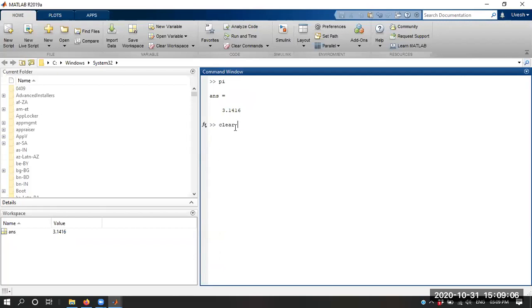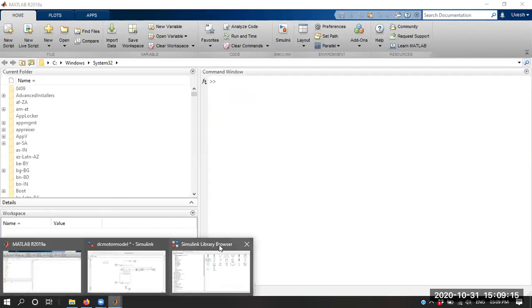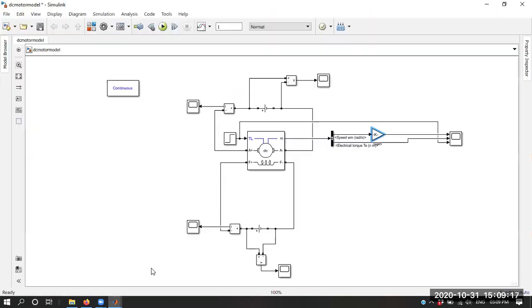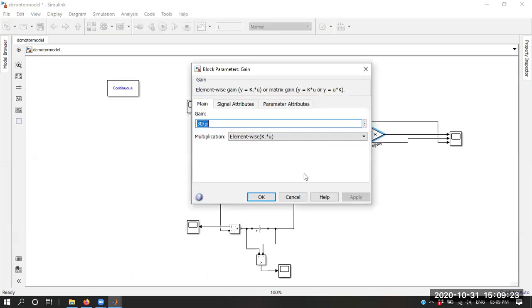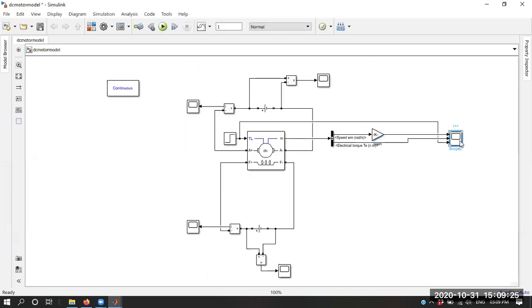You can write the command clear all to clear all the variables from your workspace, and to clear the command window, you can write the command clc. These are very basic commands that you can easily understand. Over here, we are multiplying the speed in radian per second with 30 by pi, so we'll get the speed in RPM. Now let me run the simulation.